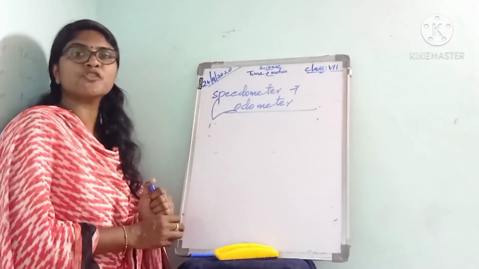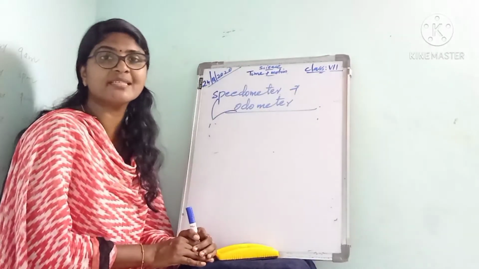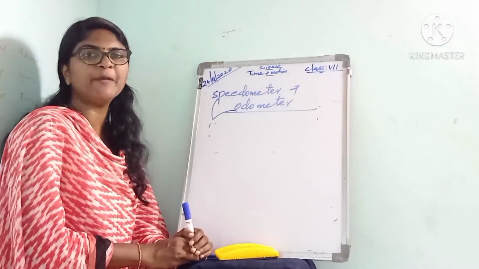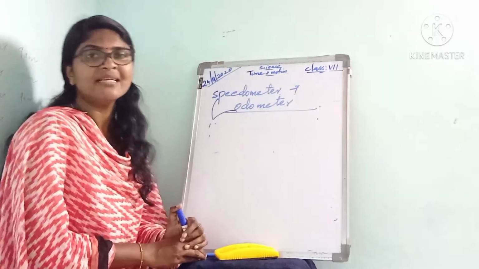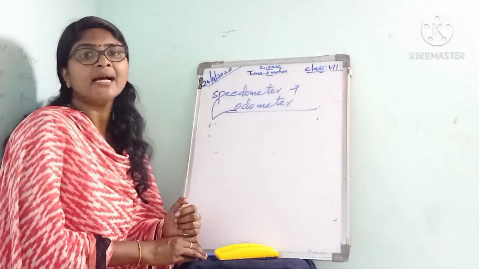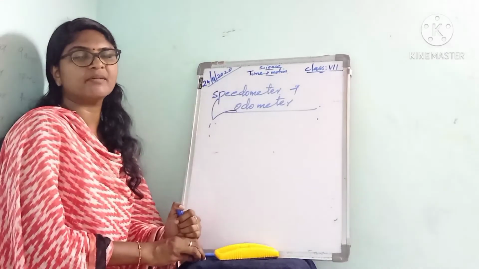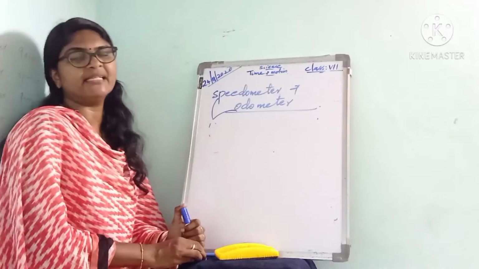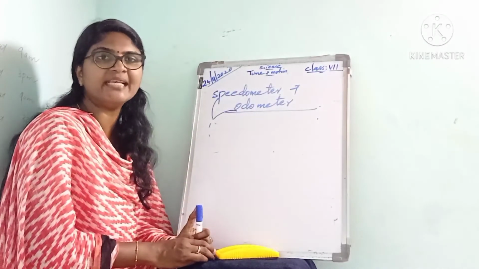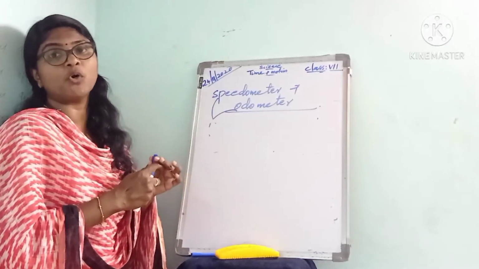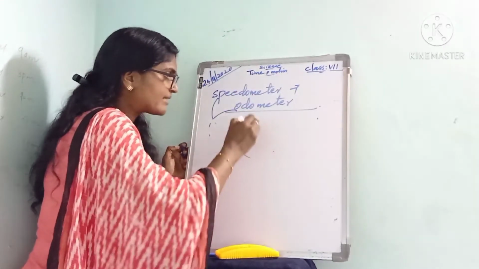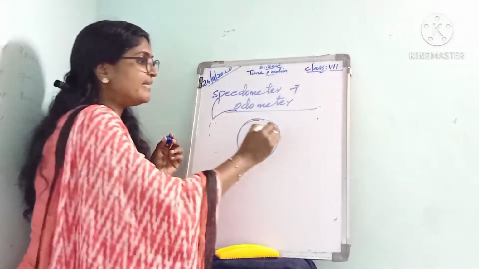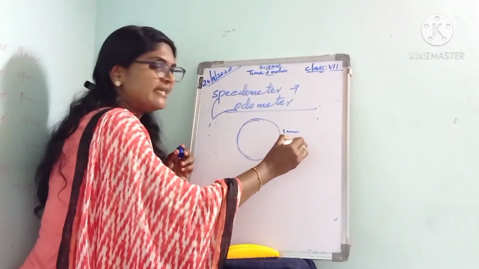The odometer is also used by people who construct roads and survey land. It is a single-wheeled device. The outer circumference of the wheel is exactly 1 meter or 100 centimeter.